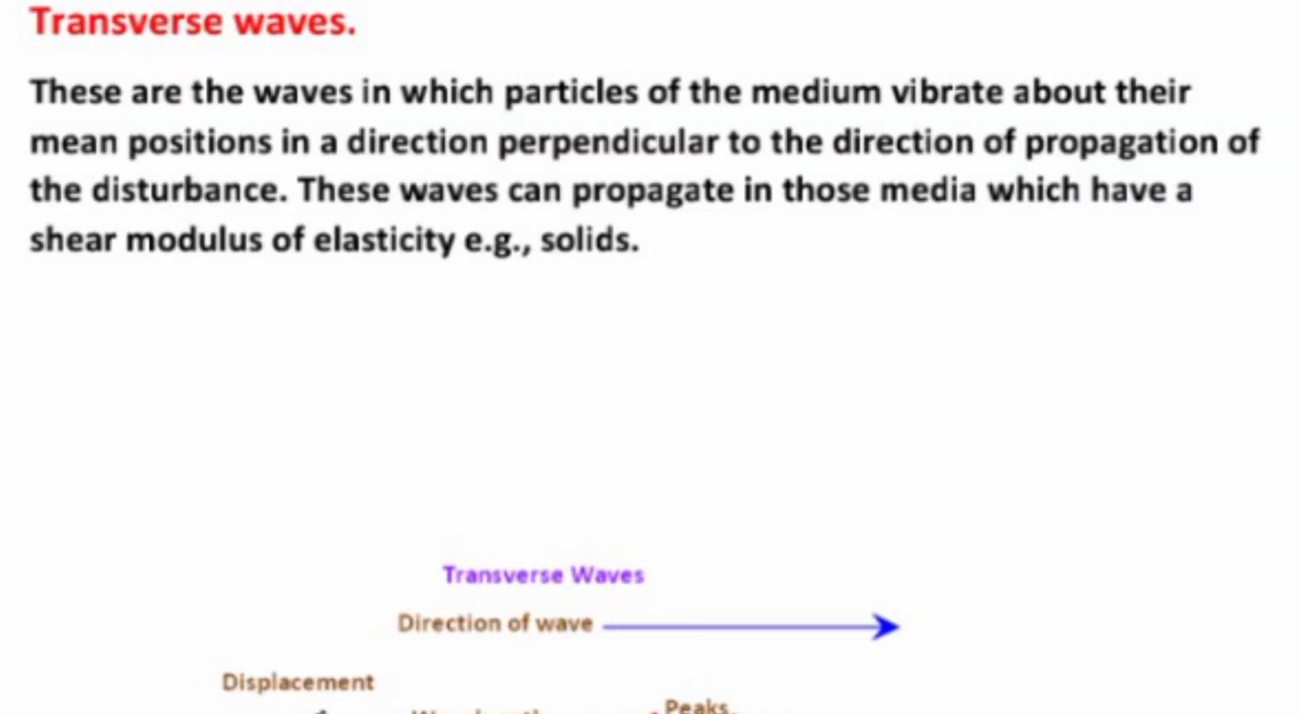Now I will talk about transverse waves. What are transverse waves? These are the waves in which the particles of the medium vibrate about their mean position in a direction perpendicular to the direction of propagation of the disturbance. These waves can propagate in those media which have a shear modulus of elasticity, such as solids.